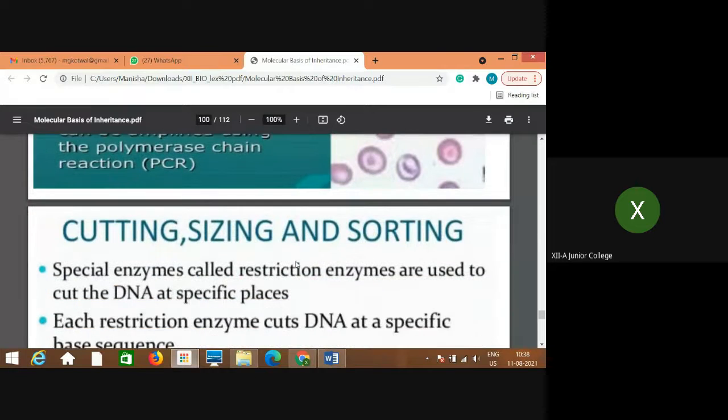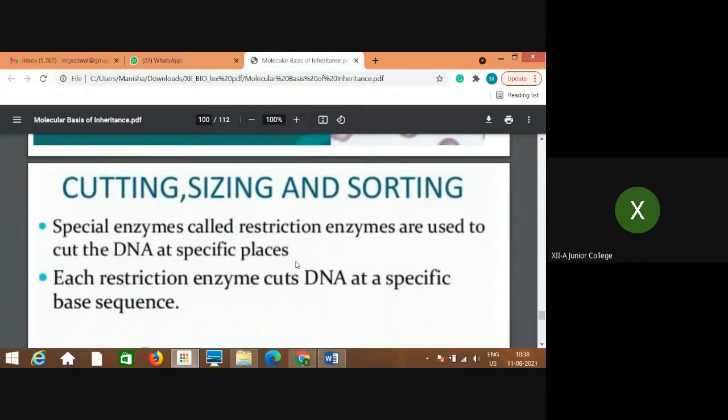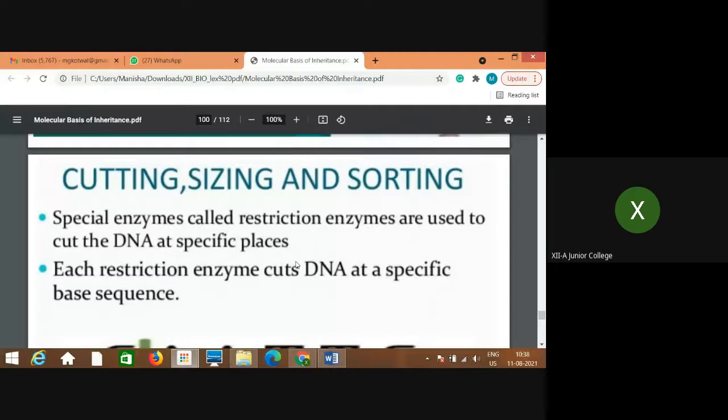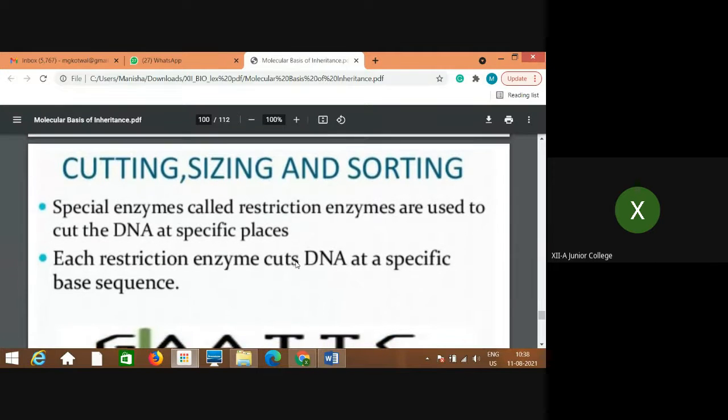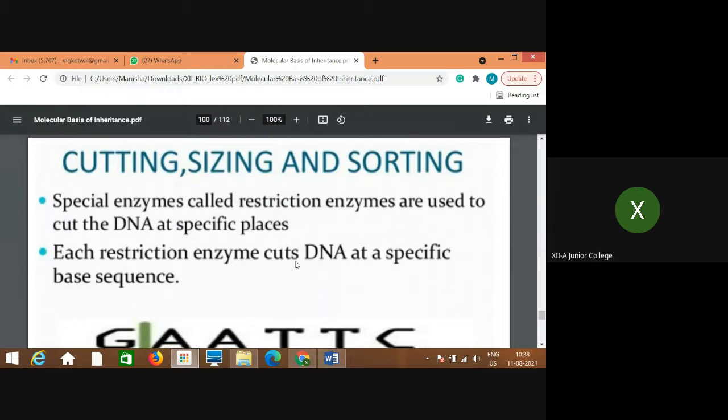Just remember now that if the sample is very small, by using the polymerase chain reaction the amount can be increased enough for the studies. Then the DNA isolated by breaking the cell, if it is in small amount, can be amplified, and then this DNA is processed.